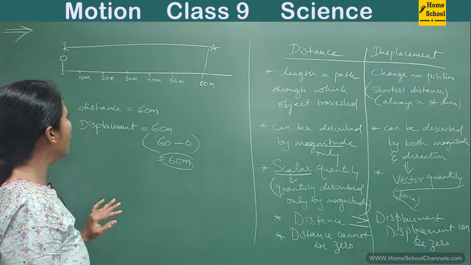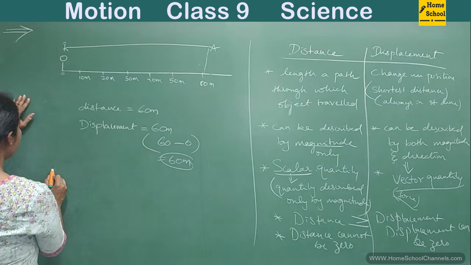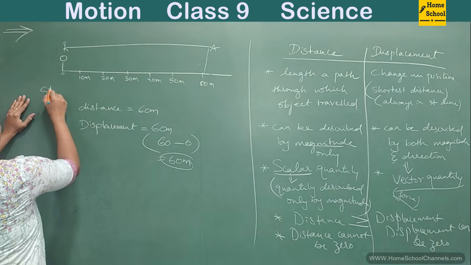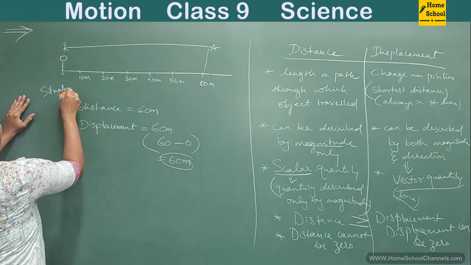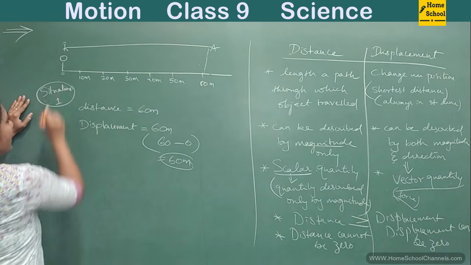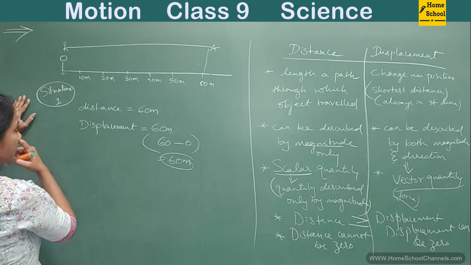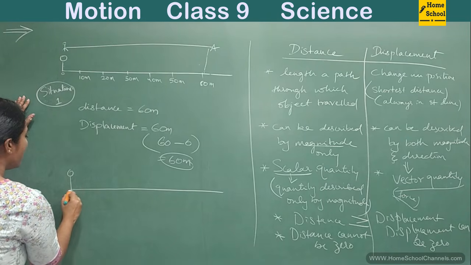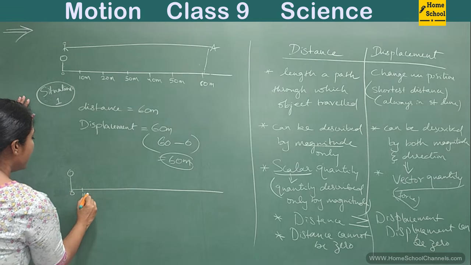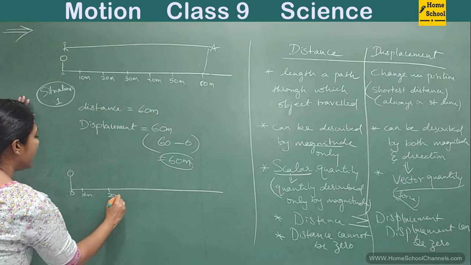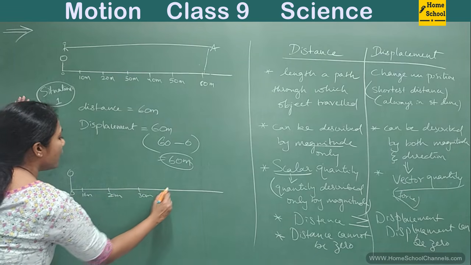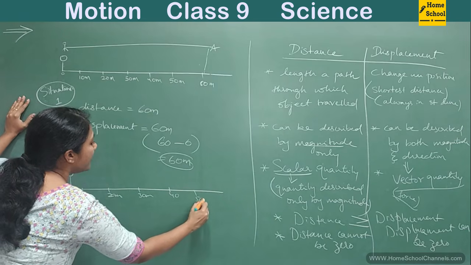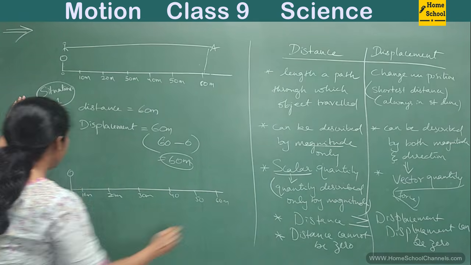This is situation 1. Now the second situation, say the same thing. This is point O, 0. This is 10 meters, 20 meters, 30 meters, 40 meters, 50 meters and 60 meters, right?